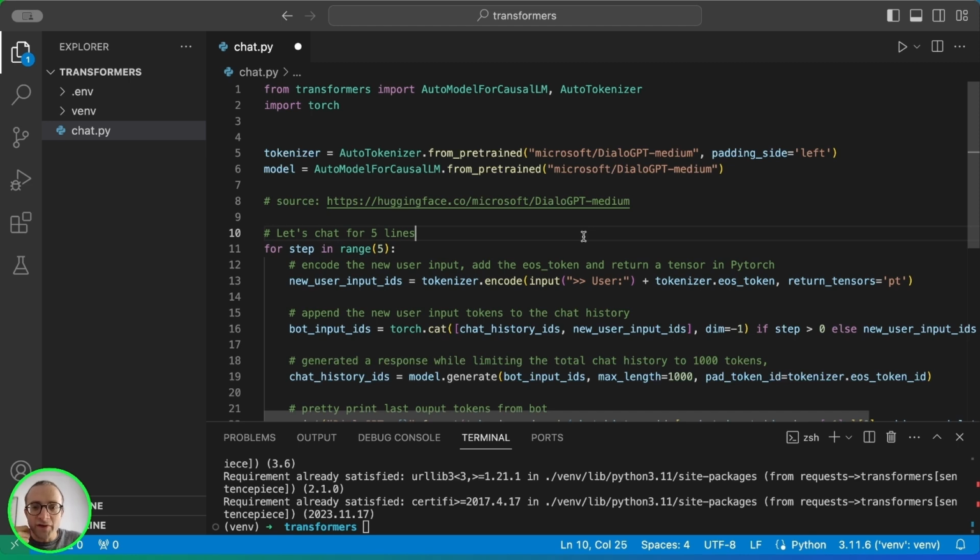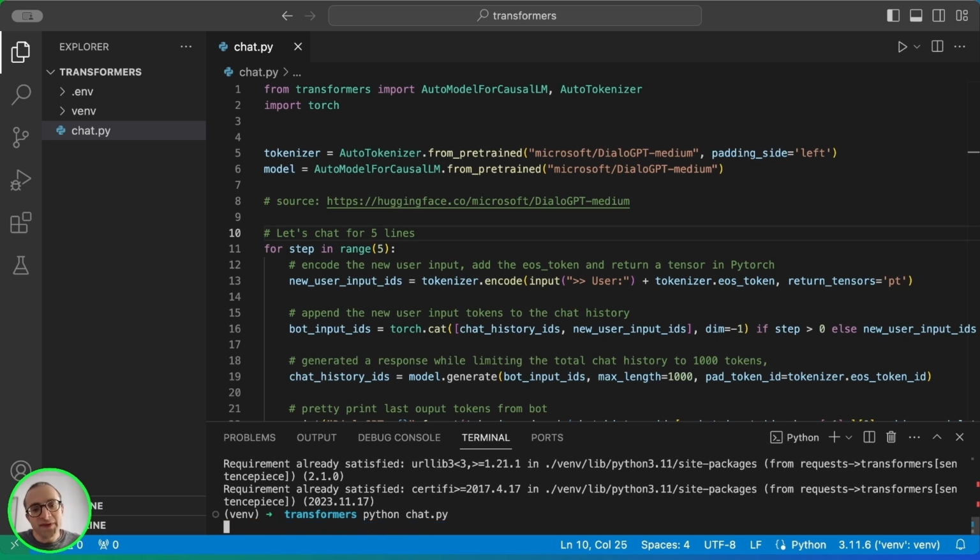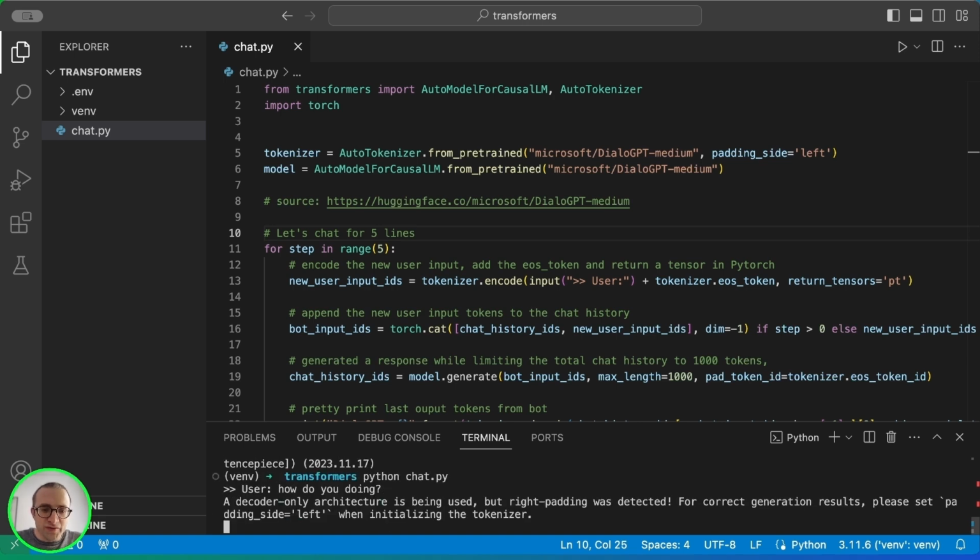The first time this runs is going to download the model, which in this case is about 3 gigabytes. I already ran it, so it's going to just start, but you're going to see that there's a little bit of a boot up time before we get the model to run. This is a small model, GPT-2, really medium size. So here we have a prompt. How you doing? And we should get some response.